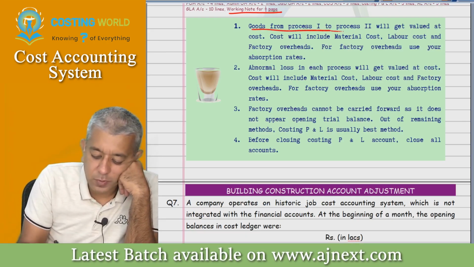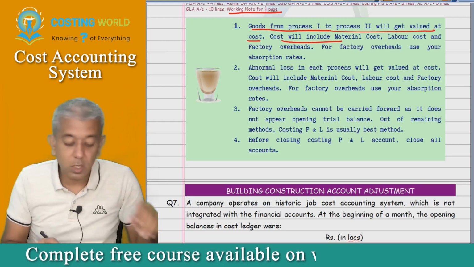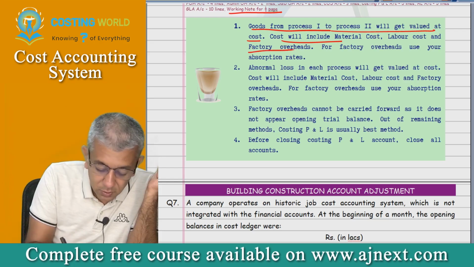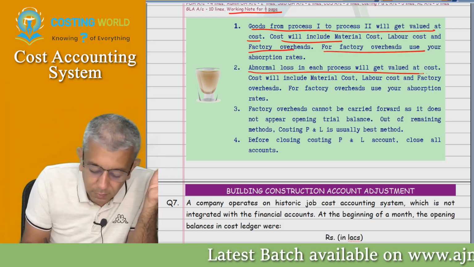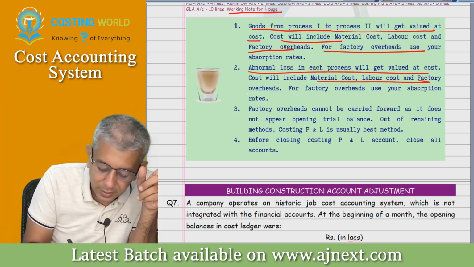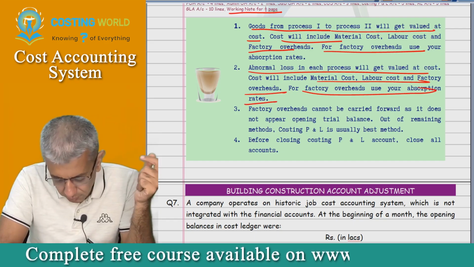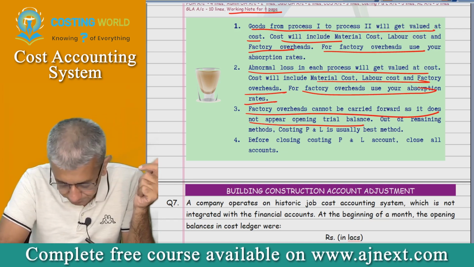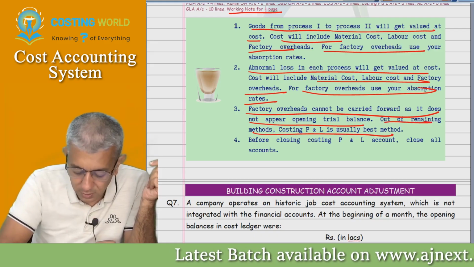Goods from process 1 to process 2 will get valued at cost. Cost will include material cost, labor cost and factory overheads. For factory overheads, use your absorption rate. Abnormal loss in each process will get valued at cost. Cost will include material, labor and factory overheads. For factory overheads, use your absorption rate. Factory overheads cannot be carried forward, that is, does not appear in the opening trial balance. Out of the remaining methods, costing P&L method is usually the best method.